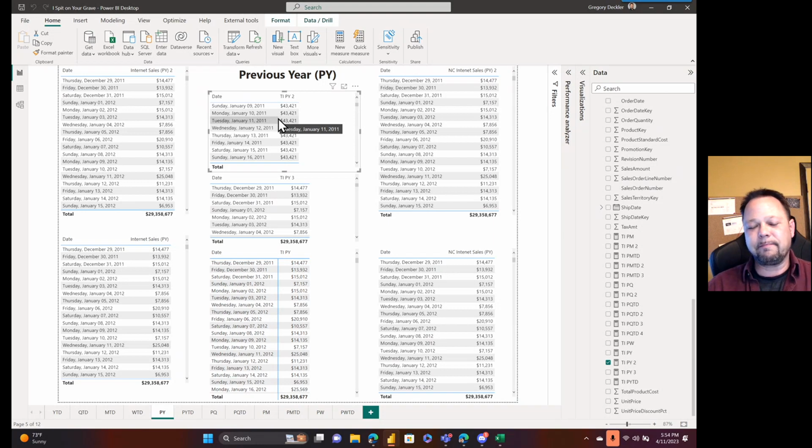This is where the time intelligence functions in DAX make way too many assumptions. They assume that's what you want. Whereas what my no calculate versions are doing is, if I drill down to December 29th, 2011, then the previous year is December 29th, 2010, and it returns the value that was on December 29th, 2010.